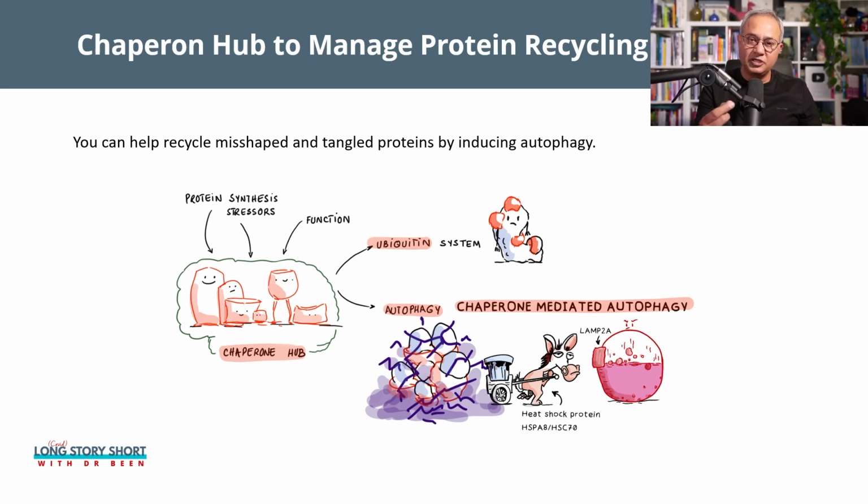So if there is a single protein that is misfolded, ubiquitination can be done. So that is a normal physiological function. Even autophagy is physiological as well. However, autophagy is more involved, more sophisticated because it takes care of the trash or tangles that are formed. So if you see here, the pathway above is one protein and it is damaged, and so you can see that it is marked. These little red things are markers on it, and these markers are the ubiquitination markers. This protein has been marked to be killed or to be destroyed, recycled.